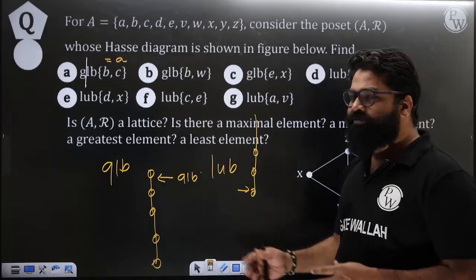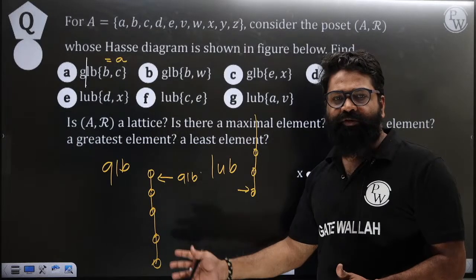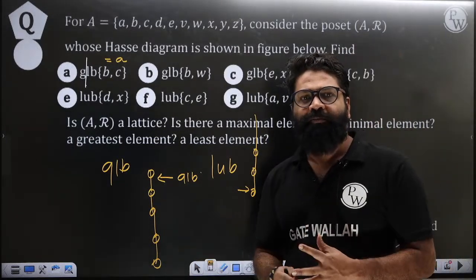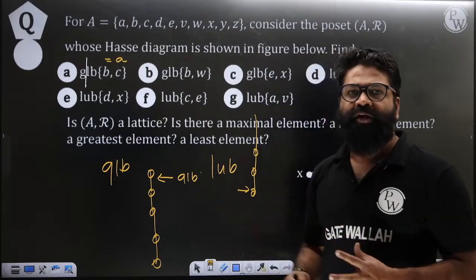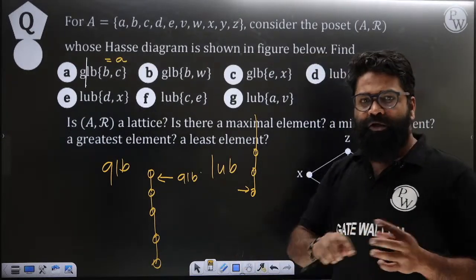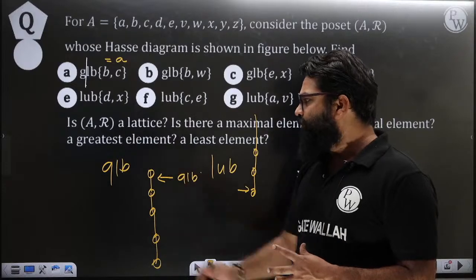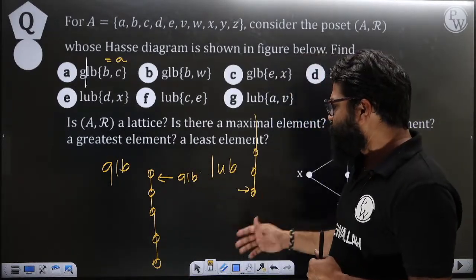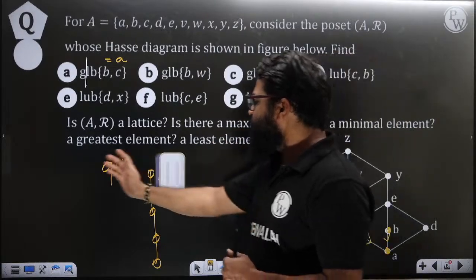This is just a visualization, not the correct one, but it is to visualize what the representation of GLB, or what will be the representation of LUB. It will be very beneficial when you are trying to find it out with respect to the GLB and with respect to the LUB. Okay, so that has been clear.